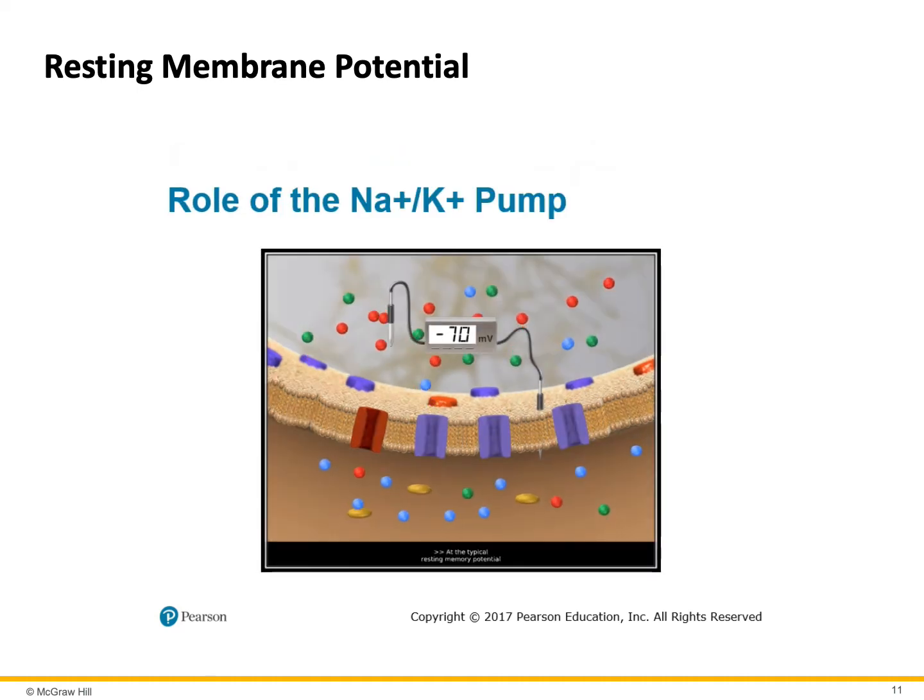At the typical resting membrane potential of -70 millivolts, the chemical gradient pushing potassium out of the cell is slightly larger than the electrical gradient pulling it back in, so a small amount of potassium continuously leaks out. At the same time, a small amount of sodium continuously diffuses in. The chemical and electrical gradients for sodium both force it into the cell, but because the membrane is only slightly permeable to sodium, only a small amount leaks in. So even when the neuron is at rest, potassium constantly leaks out and sodium constantly leaks in.